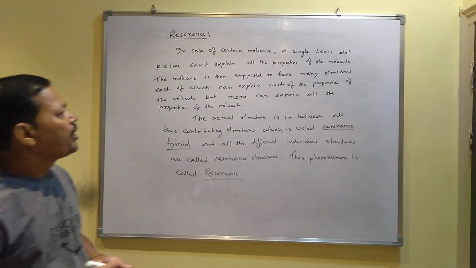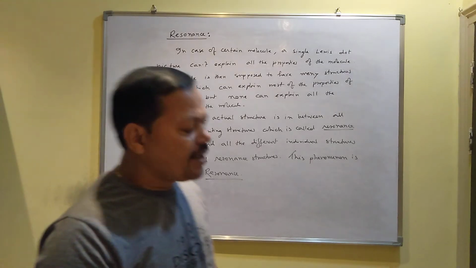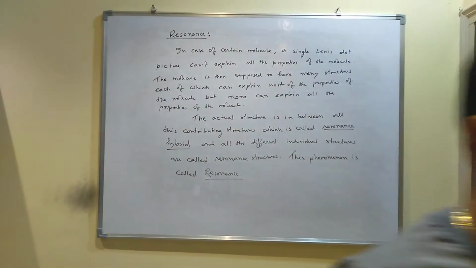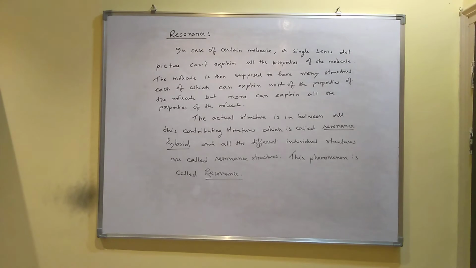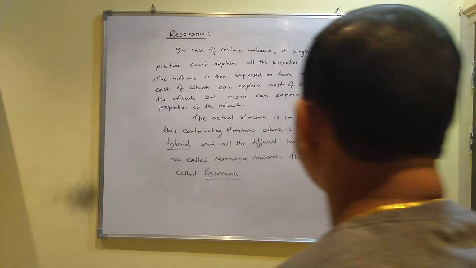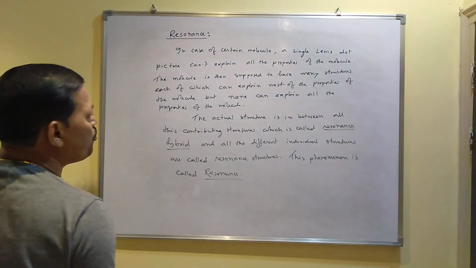What you have written? In case of certain molecule, a single Lewis dot picture cannot explain all the properties of the molecule. The molecule is then supposed to have many structures, each of which can explain most of the properties of the molecule, but none can explain all the properties of the molecule.